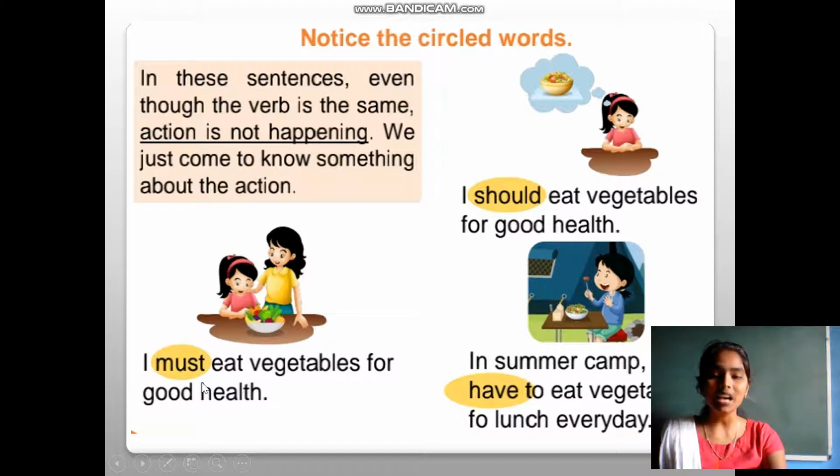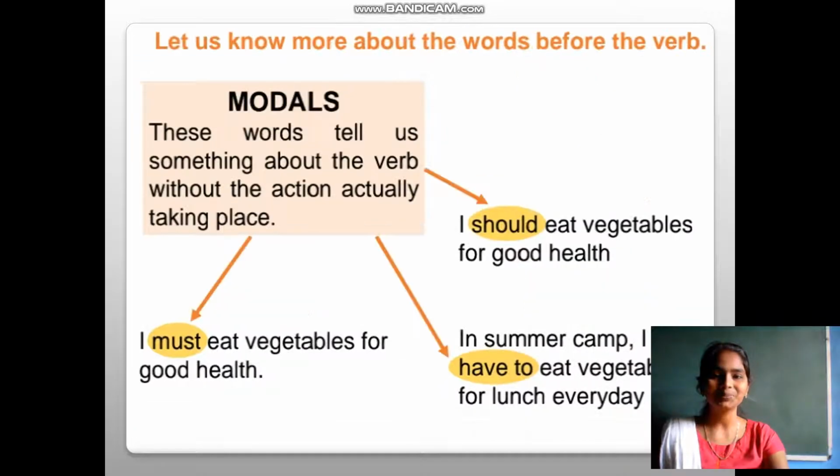I must eat, here also the action doesn't take place. I have to eat, here also. In all these three sentences, the action has not happened. We just came to know something about the action.